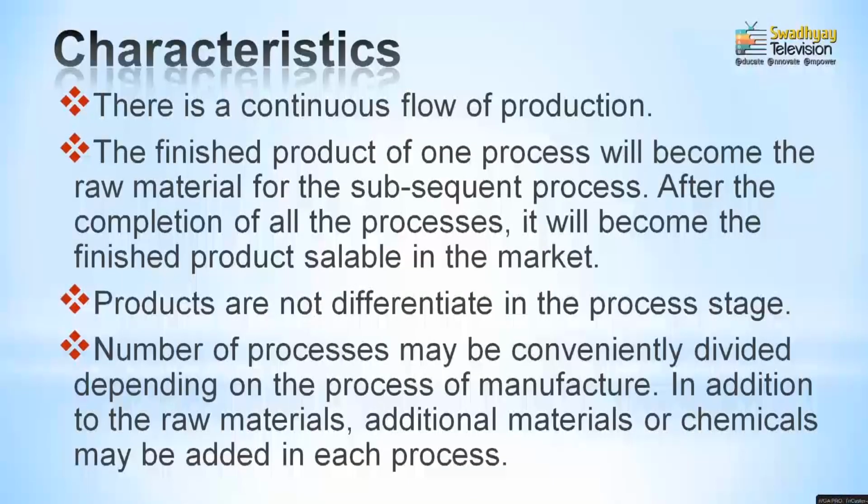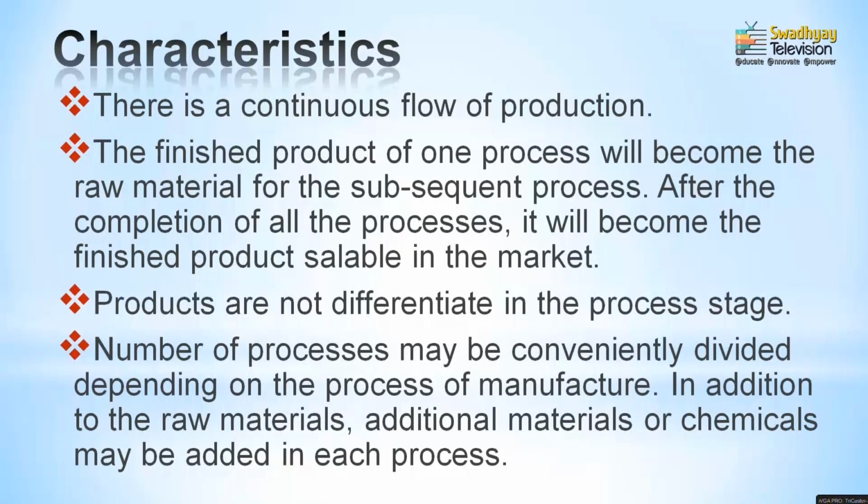Another characteristic is that the products cannot be differentiated at the different levels. It means that whatever inputs have been given into the respective process account will be identified at the end of the last process only. So, you cannot differentiate, you cannot distinguish the part of the process account which is to be identified at a different stage. The product which was manufactured in the process account would be identified at the end of the particular process only. So, you cannot differentiate it between the process accounts or between the process stages either.